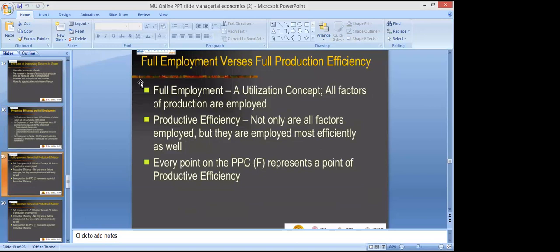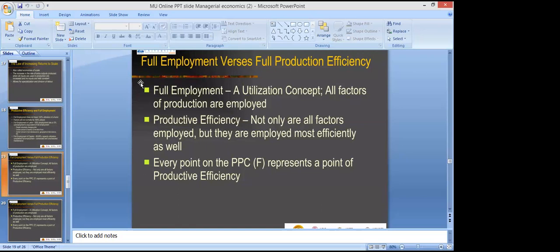Full employment is a utilization concept. It means all factors of production are fully employed in the production process. Productive efficiency means not only are all factors employed, but they are employed most efficiently. When we talk about productive efficiency, it doesn't mean all factors are fully employed, but the factors that are being employed must be used efficiently.